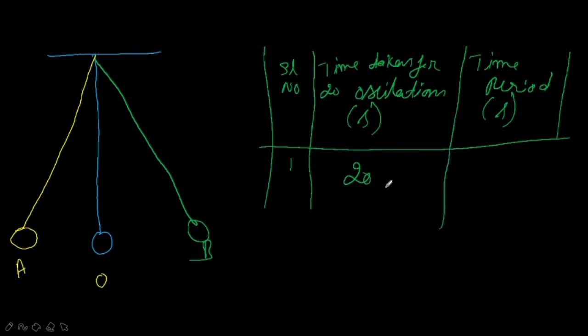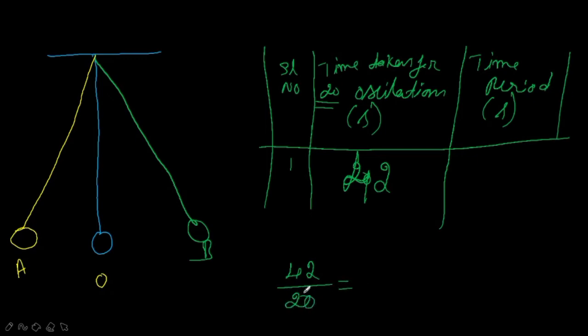Now in the first trial, we have taken 20 oscillations. To complete these 20 oscillations, how much time did it take? Say, for example, 42 seconds to complete the 20 oscillations. If it takes 42 seconds, we just divide 42 by 20.